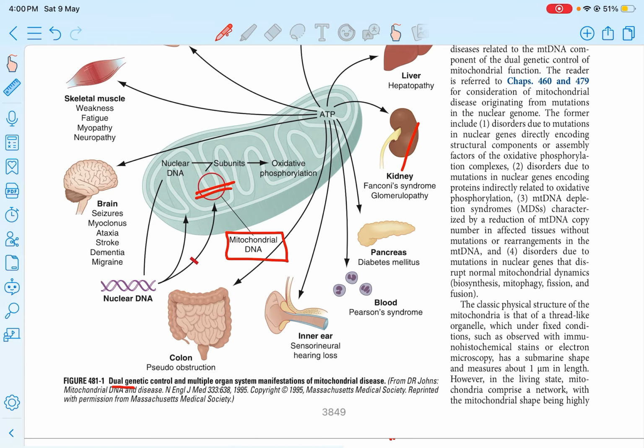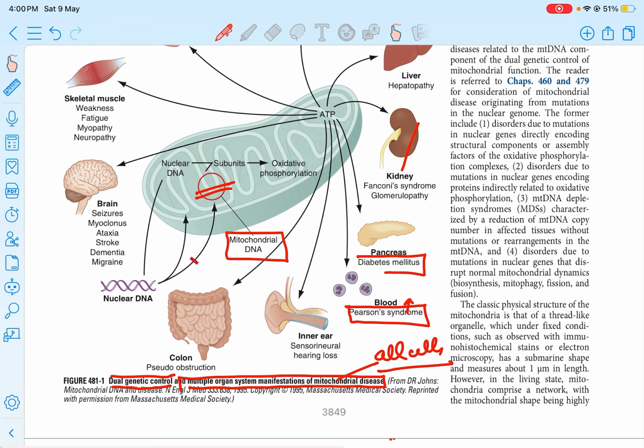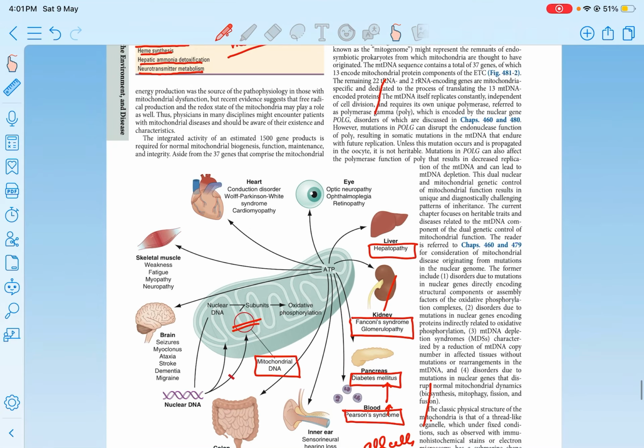If there is dual genetic control and multiple organ systems involved, because mitochondria are there in almost all cells: Pearson syndrome, if it affects the blood, neutropenia. Pancreas, there is diabetes mellitus. Kidney, Fanconi syndrome and glomerulopathy. Liver, hepatopathy.